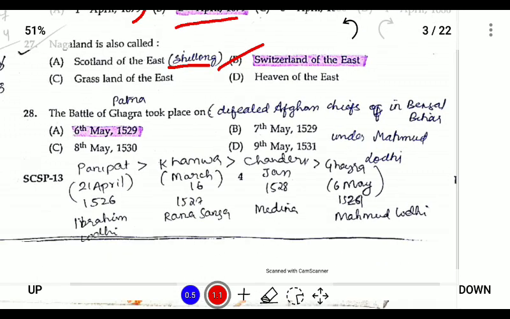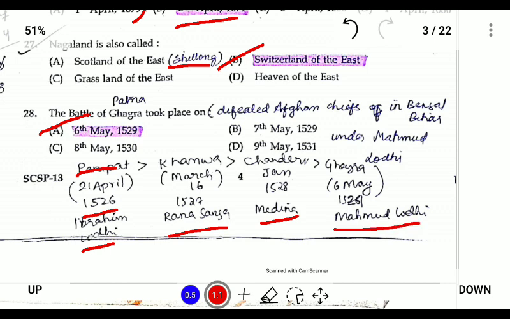The Battle of Gagra took place on 6th of May 1529. So we should know that after the arrival of Babur into India, he fought four battles. That is the Battle of Panipat on 21 of April 1526 with Ibrahim Lodi, and the next year in 1527 he fought the Battle of Kanwa with Rana Sanga, and the Battle of Chanderi with Medini Rai, and lastly the Battle of Gagra with Mahmud Lodi.